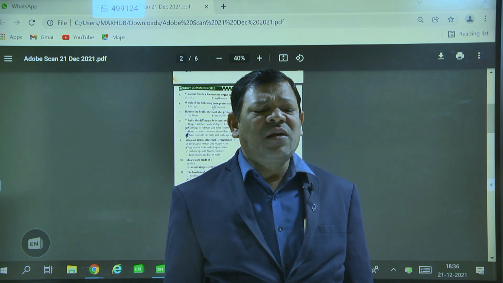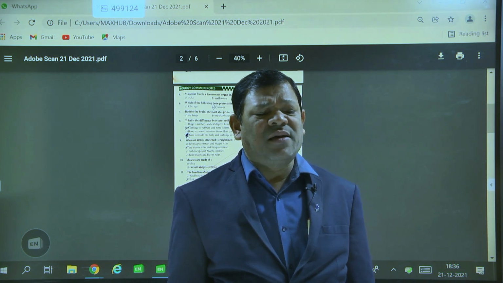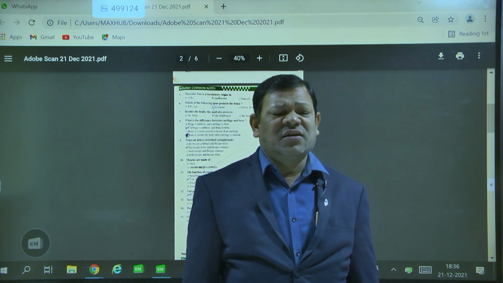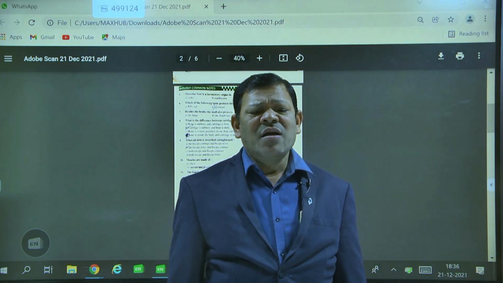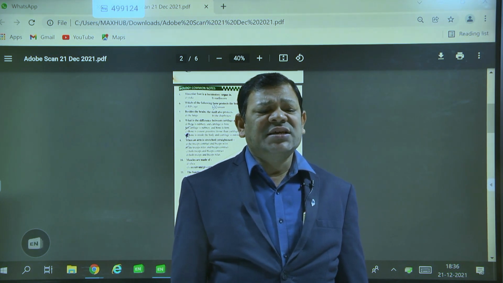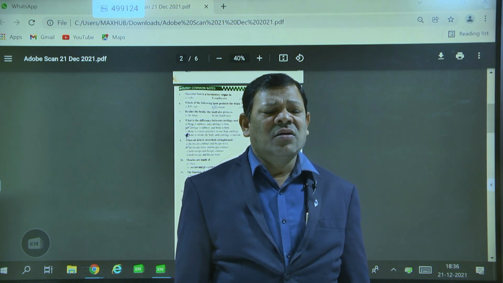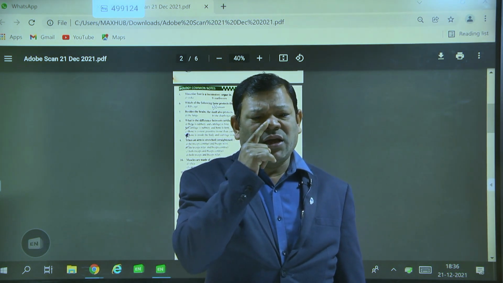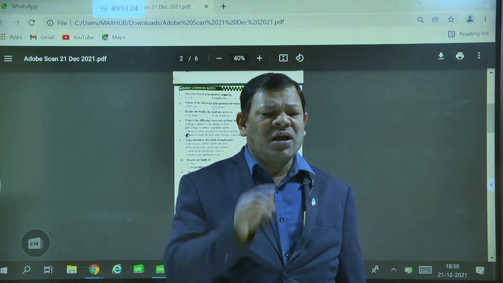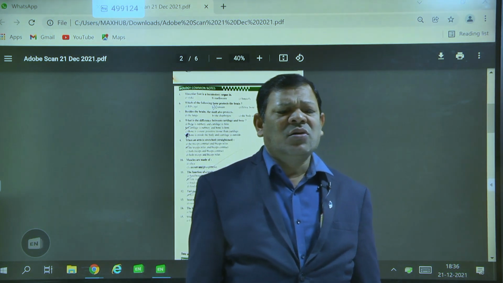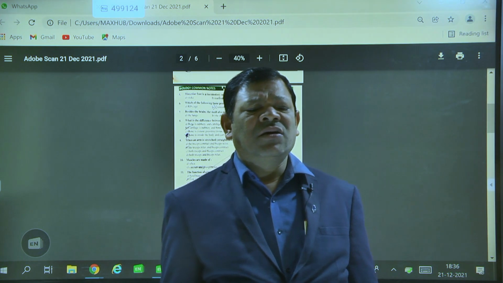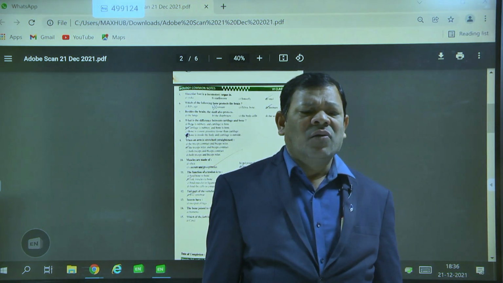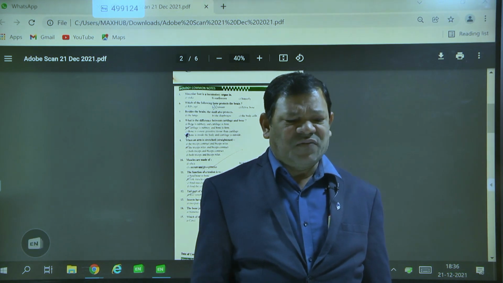Lungs are the main important part of the respiratory system. The brain is the main important part of the nervous system. The heart is the main important part of the circulatory system. We have 5 sense organs: eyes, nose, ears, tongue, skin. In biology, you can learn about each and every organ, what its function is, and how it is made up.